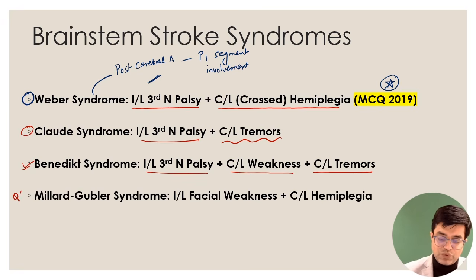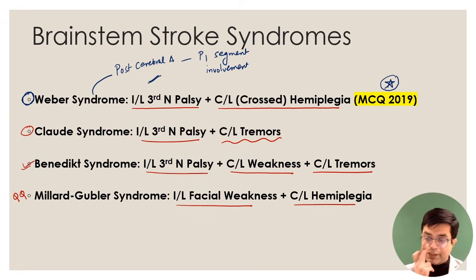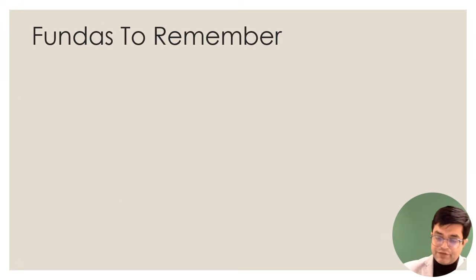It has been asked 2 times in the non-FMG papers like INI-CET and NEET PG. So Millard-Gubler syndrome will be ipsilateral facial weakness and contralateral hemiplegia in the patient. So these are the important 4 syndromes you must remember before you sit in the exam. Moving further, there are some fundas to remember. What are the fundas to remember?